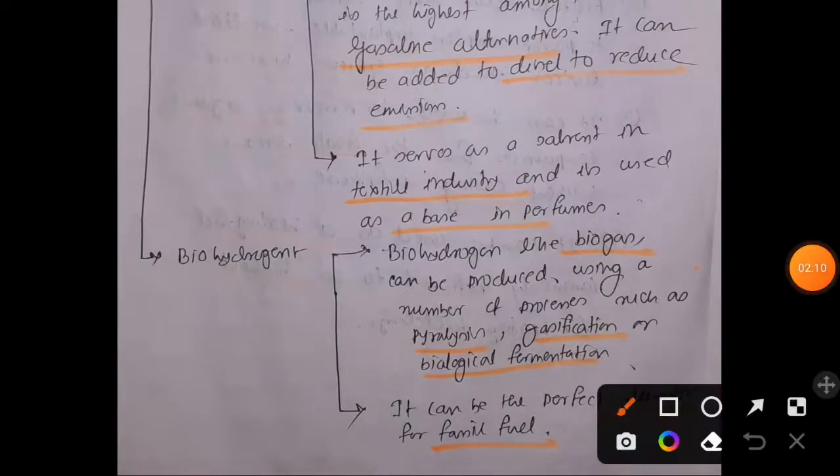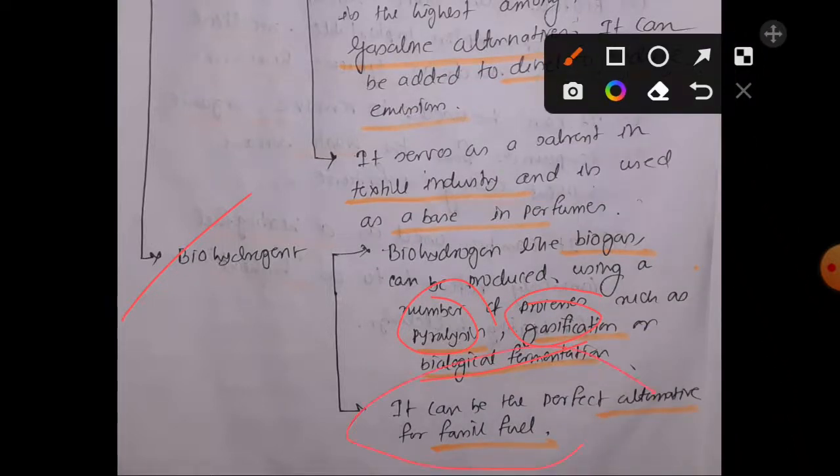Now let's talk about biohydrogen. Biohydrogen is another kind of biofuel. We are producing biohydrogen with the help of a number of processes such as pyrolysis, gasification, and biological fermentation, and it can be the most preferred alternative to fossil fuel. Very important for MCQ purposes: which type of biofuel is the most preferred alternative to fossil fuel? Your answer should be biohydrogen.